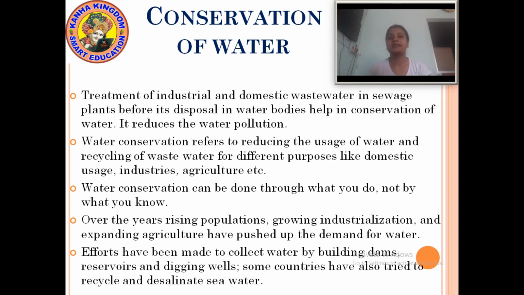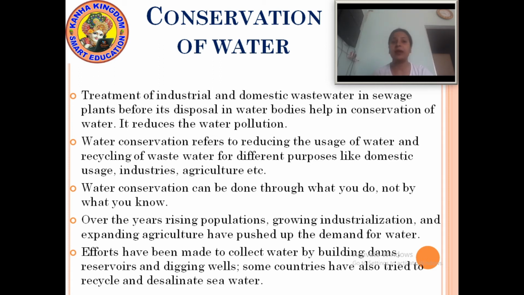Over the years, rising population, growing industrialization, and expanding agriculture have pushed up the demand for water.